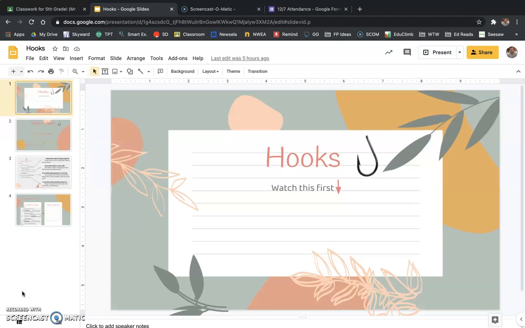Okay, so the first sentence of your essay is going to be called the hook. The reason why it's called a hook, if you think about something that you fish with, right? You fish with a fishing rod, but the fishing rod isn't enough to catch a fish. What do you need on the end of your fishing rod? Well, you need string, or fishing line is what they call it. Those two things are not enough to catch a fish. What you really need is a hook at the end. That hook, this little hook here, is what is going to catch a fish. That is what is going to, sadly, poke into a fish's mouth so that you catch the fish.